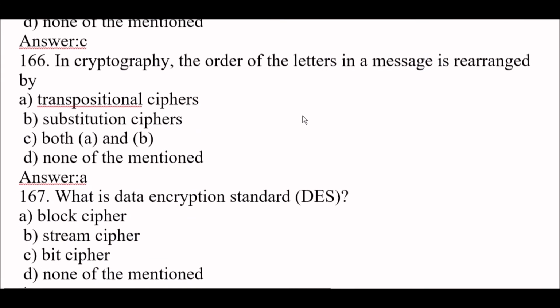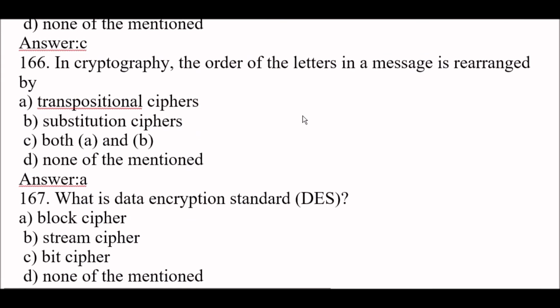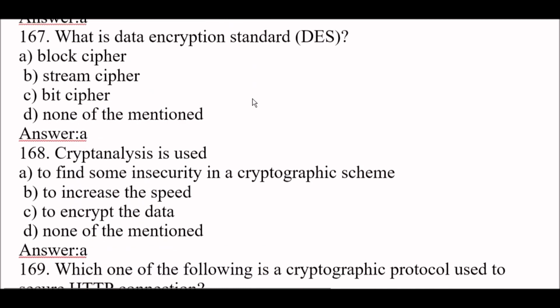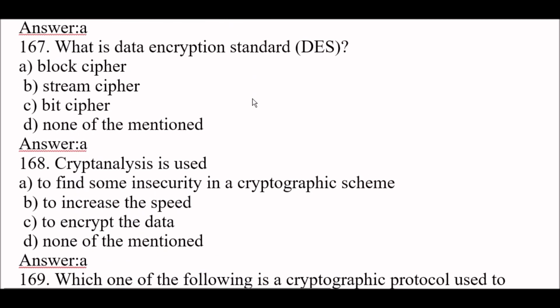Next question. In cryptography, the order of the letters in a message is rearranged by transpositional ciphers. Okay. Next question. What is data encryption standard, DES? The right answer is option A, block cipher. Block cipher is data encryption standard.